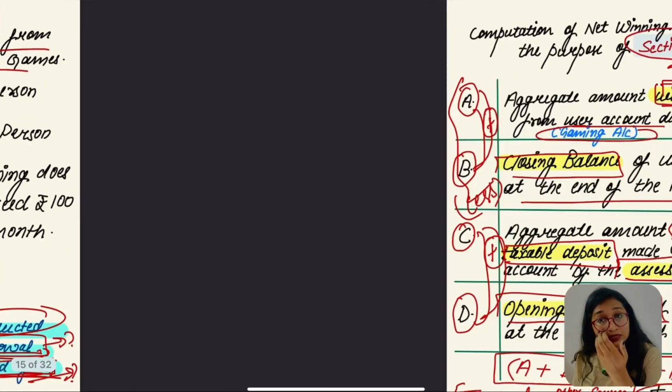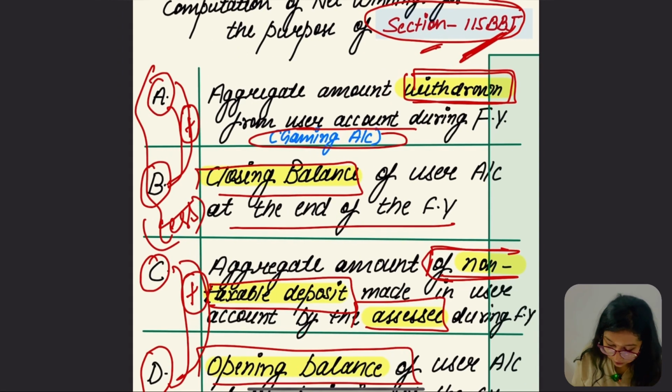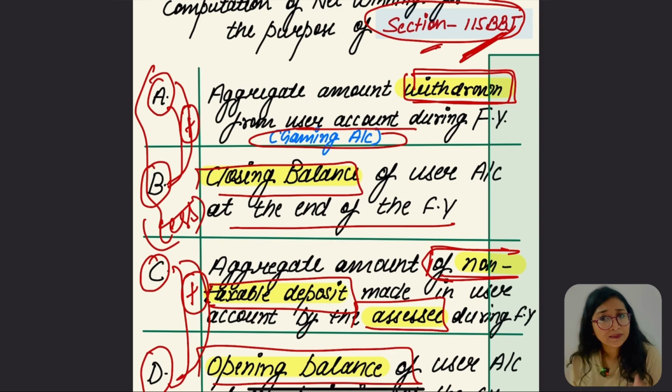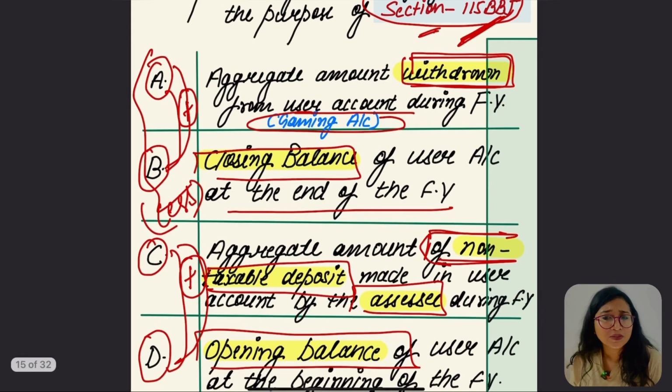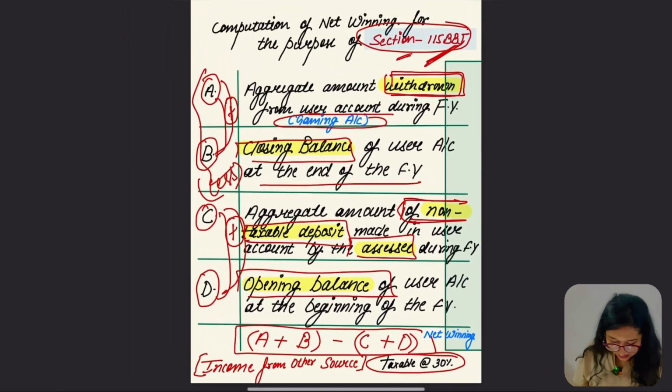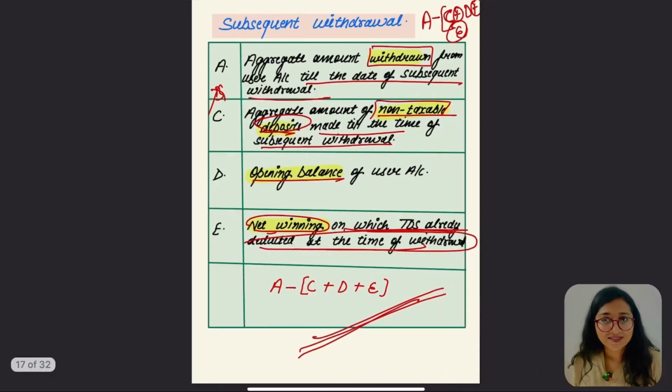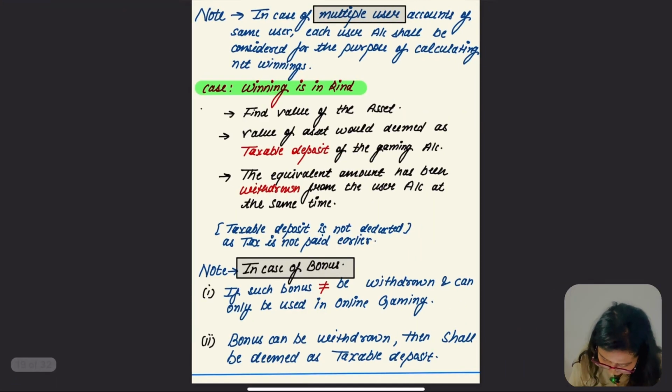Apart from these we also know how to compute income from other sources. Section 115 BBJ says about online gaming, taxable at the rate of 30%. But in this case, what is not going to be taken? The net winning, which is A plus B minus C plus D. Hope this point was also clear to you.